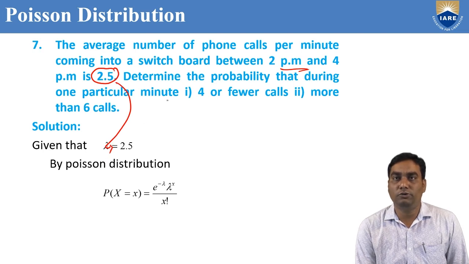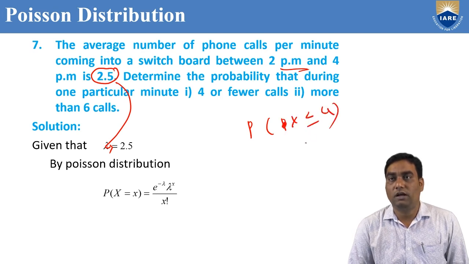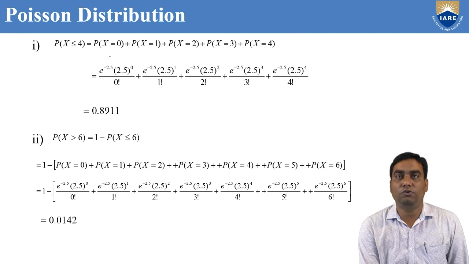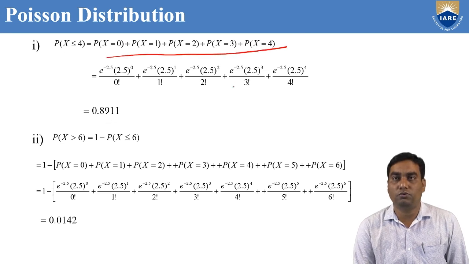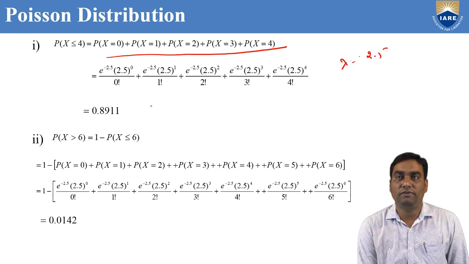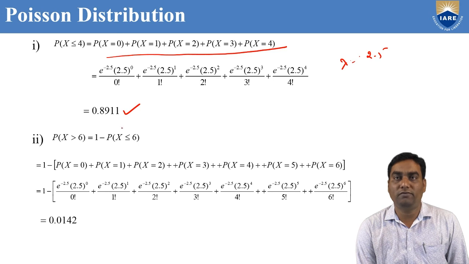Determine the probability that during one particular minute there are 4 or fewer calls, that means P of x less than or equal to 4, and more than 6 calls, P of x greater than 6. X less than or equal to 4 means from 0 to 4, where the lambda value is directly given as 2.5. Substitute in the formula, we can get 0.8911.